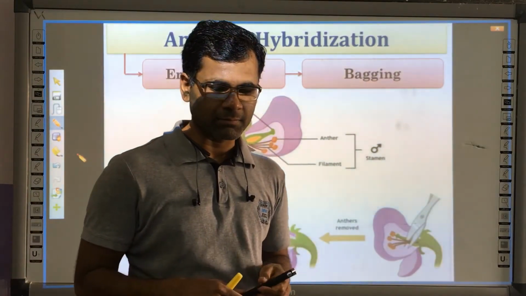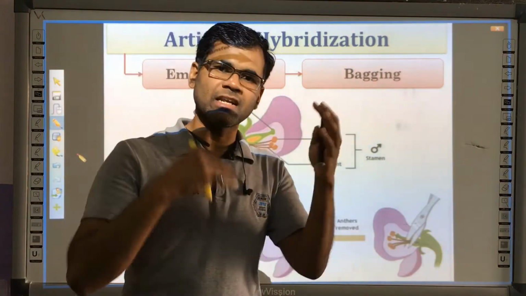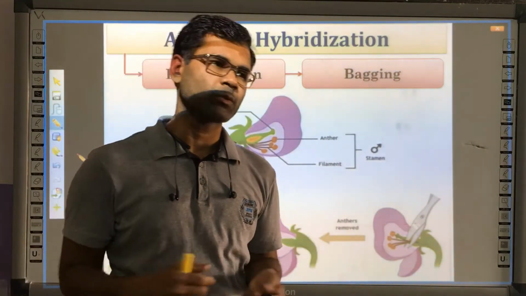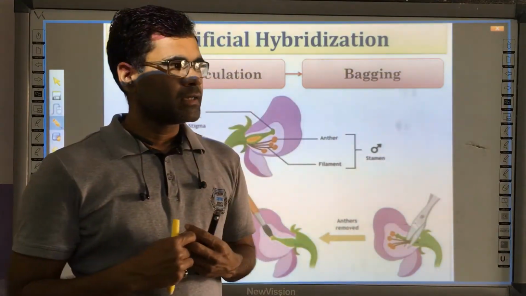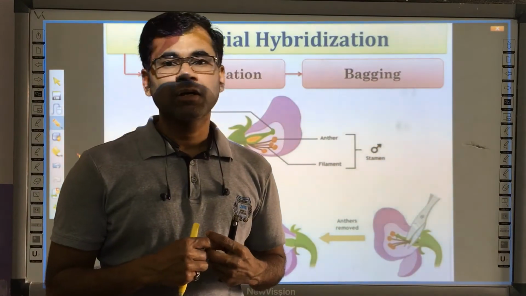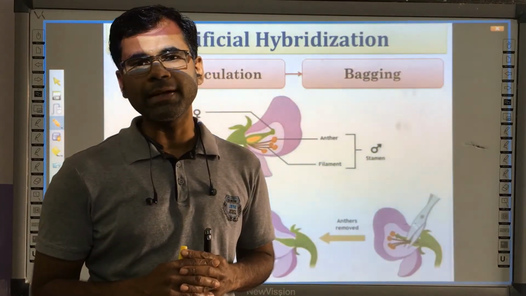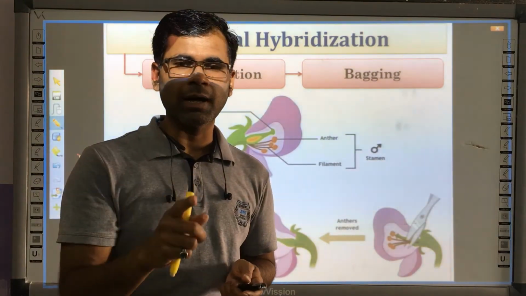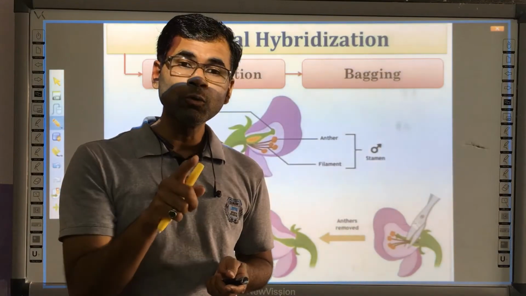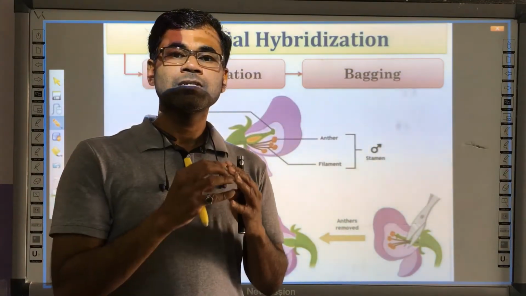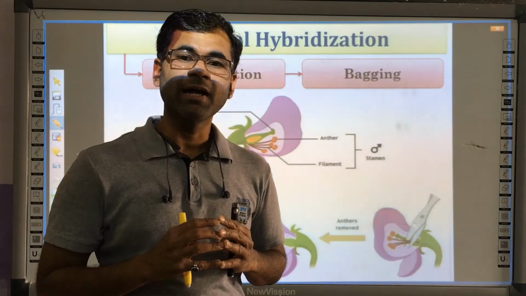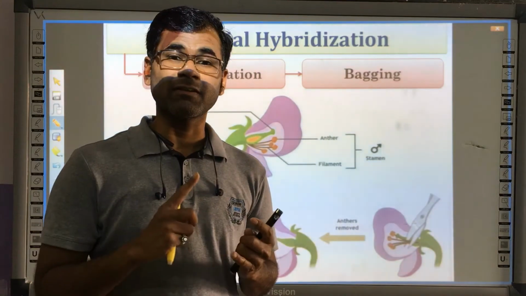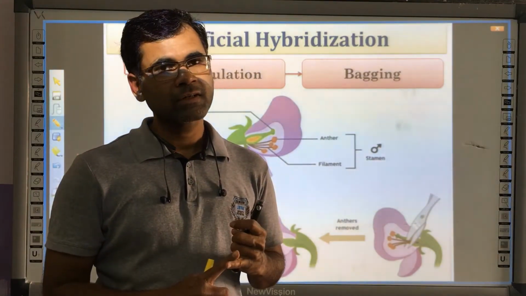And the last one we have discussed is heterostyly, where the style, that is the female reproductive part, has different heights. These methods are collectively called outbreeding devices, and they all have a single motto: to reduce the chances of self pollination and to enhance the chances of cross pollination, to maintain genetic variability, genetic vigor and other things.